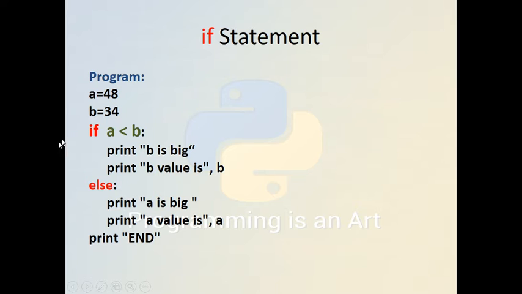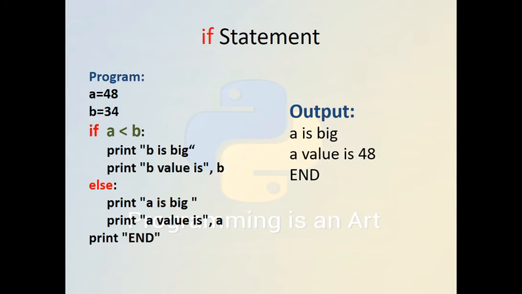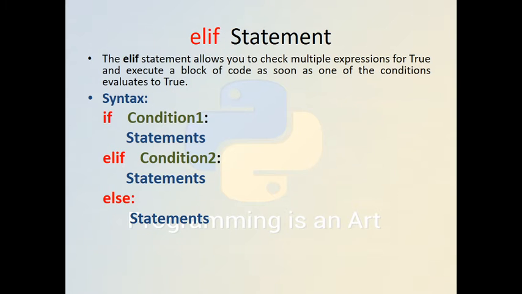Here we see that the value of A is 48 and the value of B is 34. If A is less than B, print "B is big and B's value is B". If the condition evaluates to false, then the else part will be executed, and it prints "A is big and A's value is A". And finally, the end is outside the if and else scope. So here the result will be "A is big and A's value is 48".